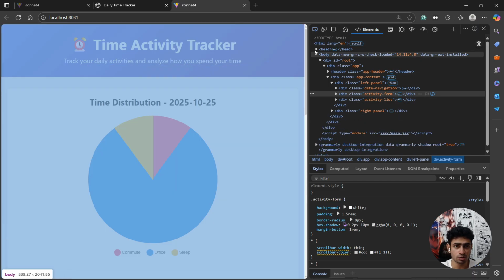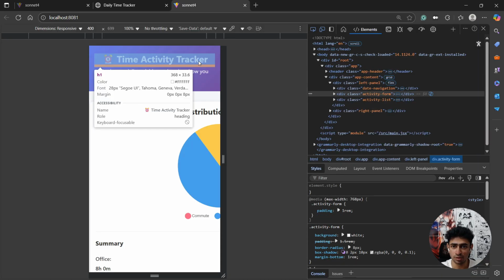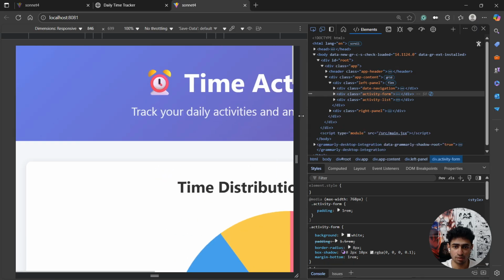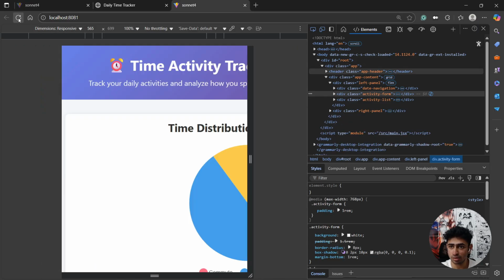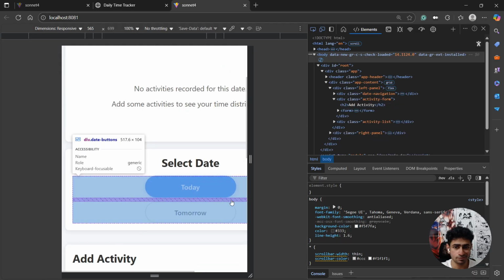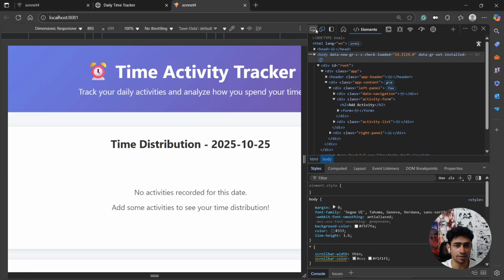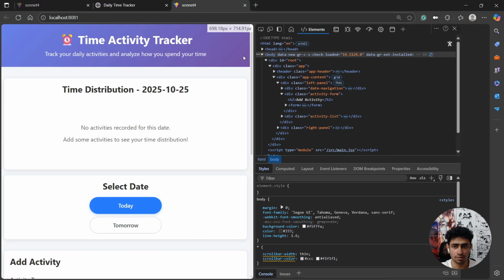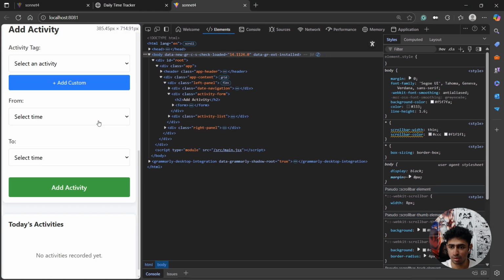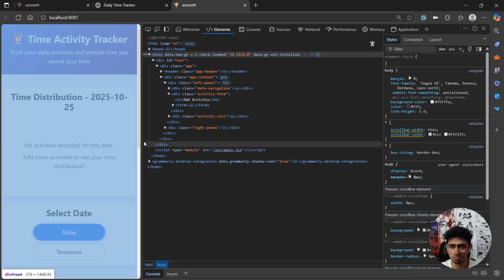But then the time distribution comes at the top. That is something I don't like. Okay, let's just refresh the page. It's not responsive. Nah, I don't like that.